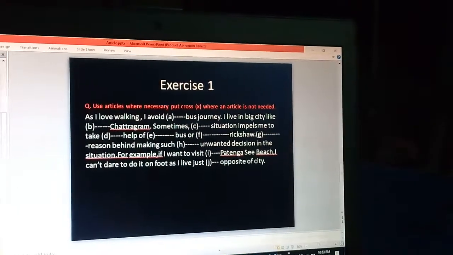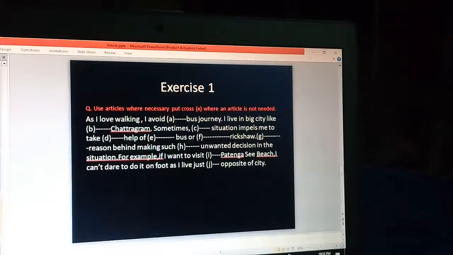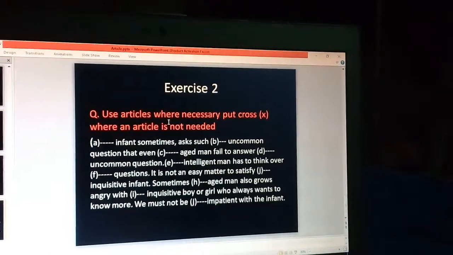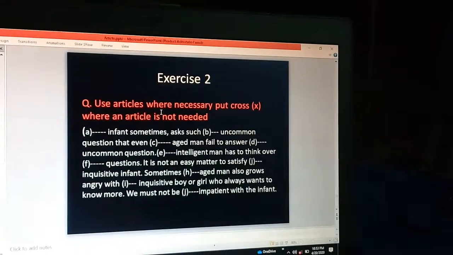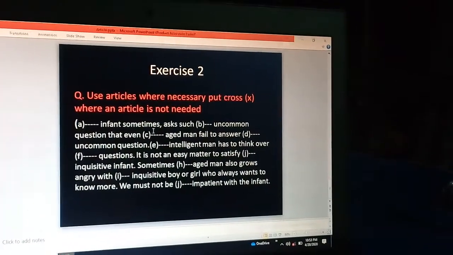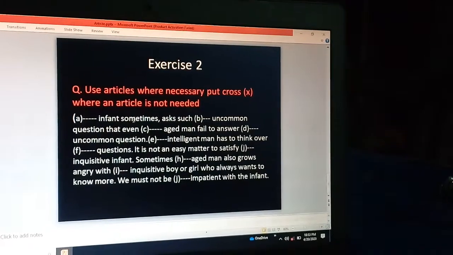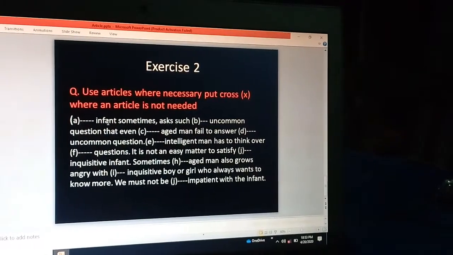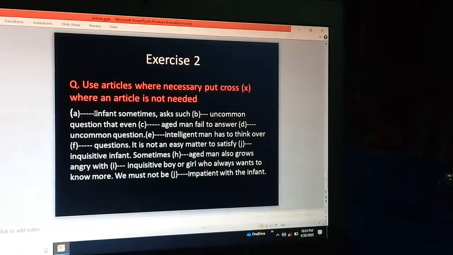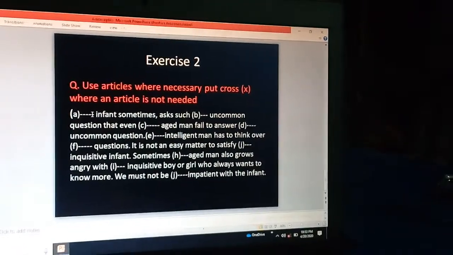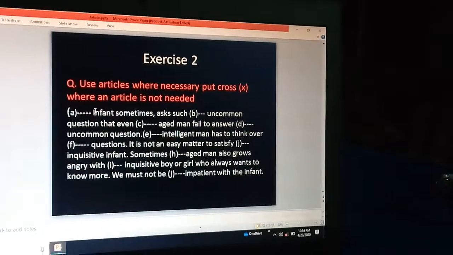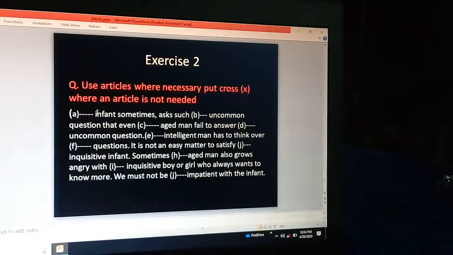Now let's go for the second practice, second exercise. Use article where necessary, put cross where an article is not needed. Dash infant. Sometimes infant is a common noun. So as we are going to mention the common noun first, so use article a or n. But as here I is a vowel, so we must use n.